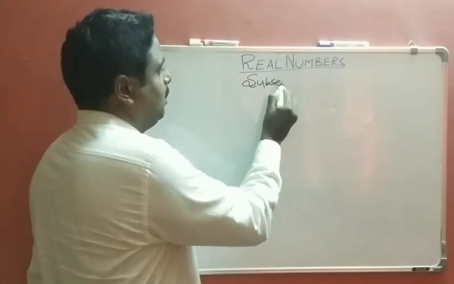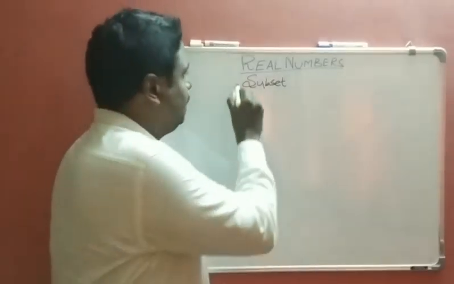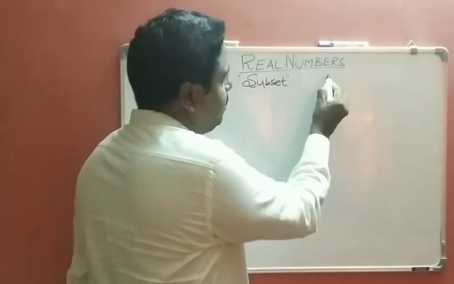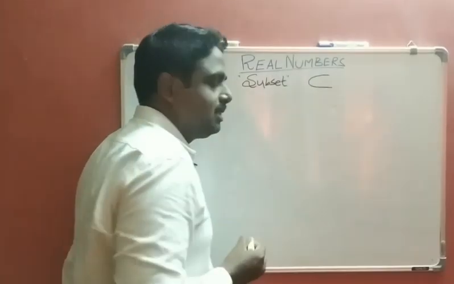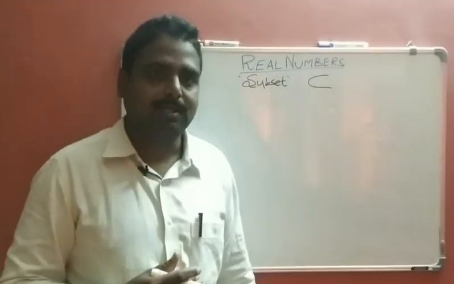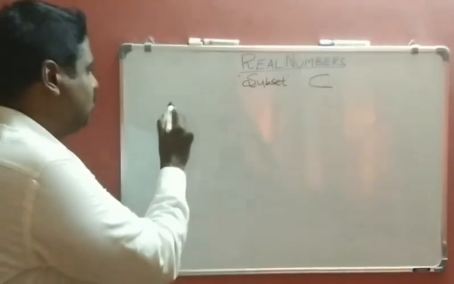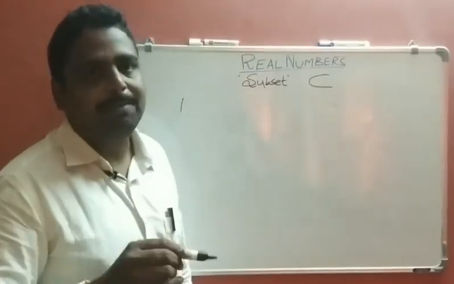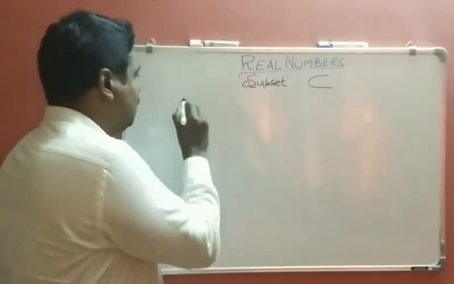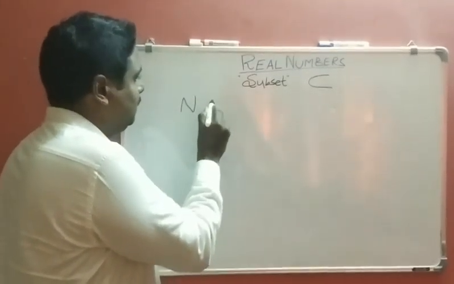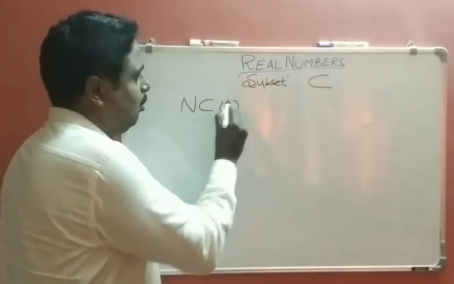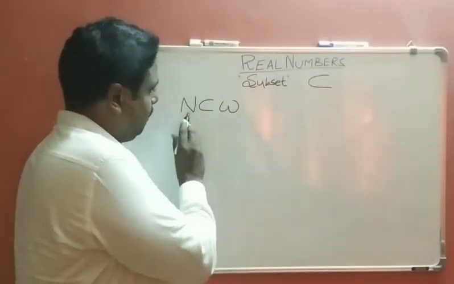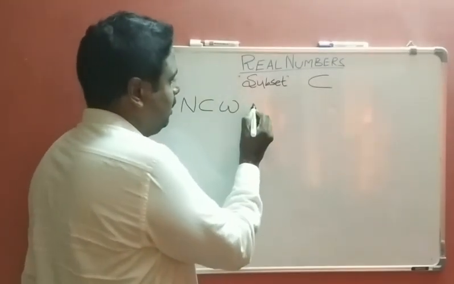You learned about subsets. Subset is denoted with this symbol. A clear definition of subset will come in the sets chapter. Now, natural number system is a subset of whole number system.